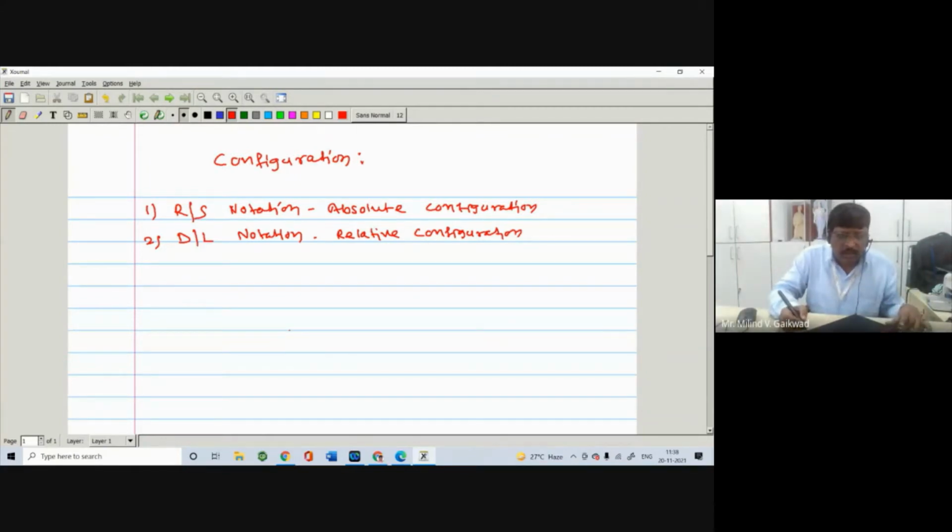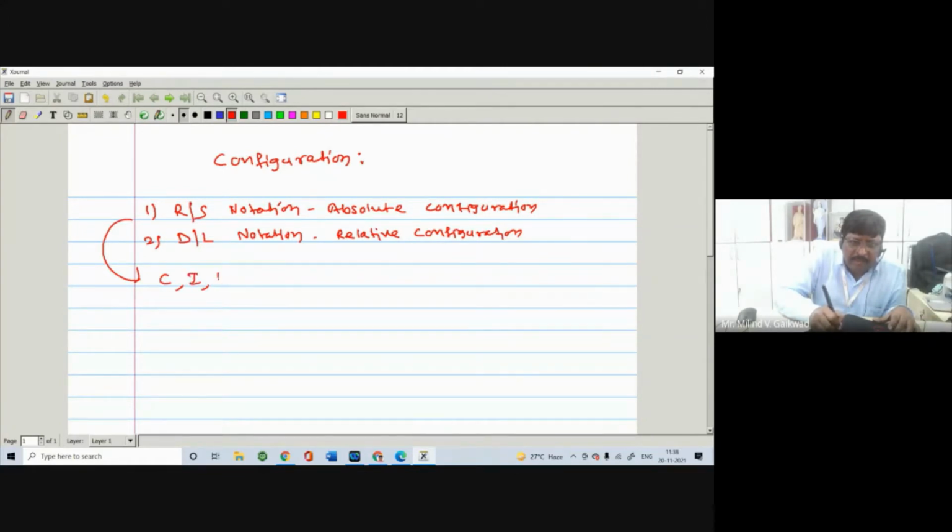Okay, now in the absolute configuration, there are three scientists, Kahn, Ingold, and Prelog. So it is also called the CIP system. As the three scientists, Kahn, Ingold, and Prelog, put forth this system, that's why it is also called the CIP system.